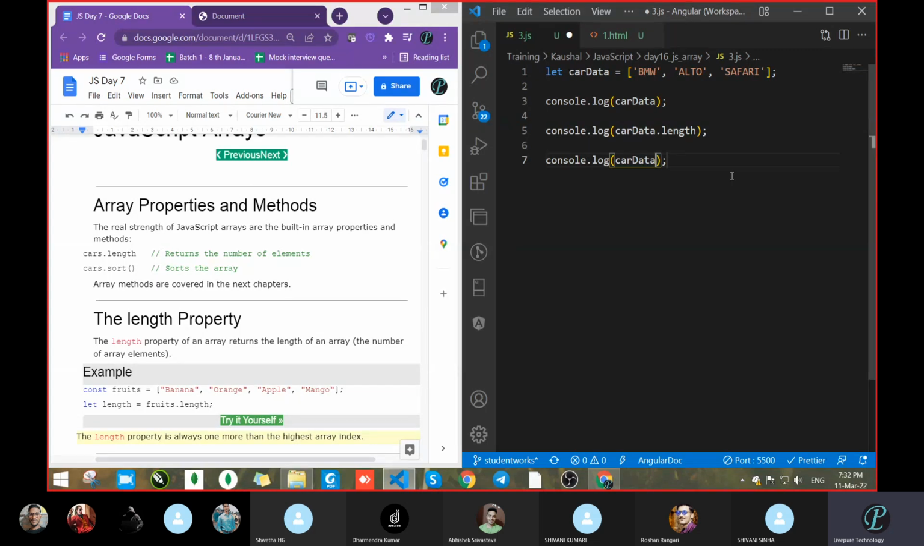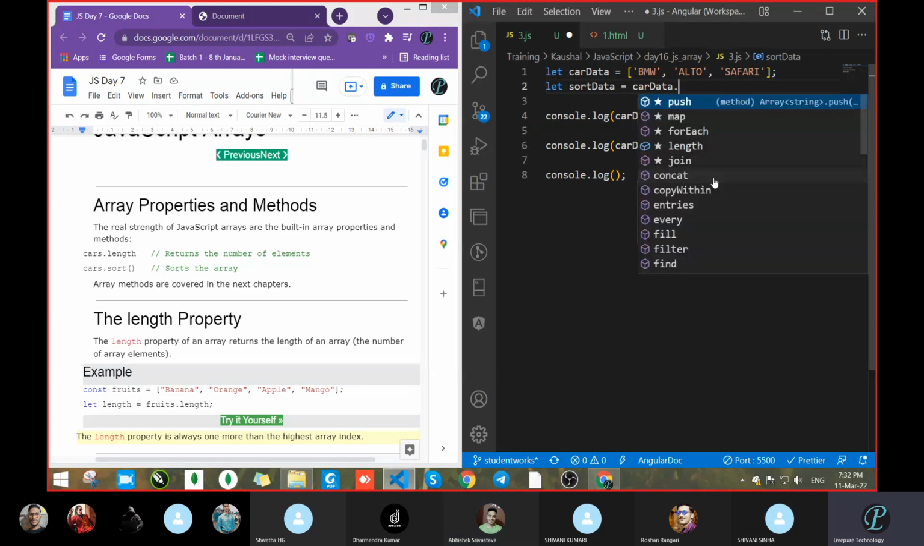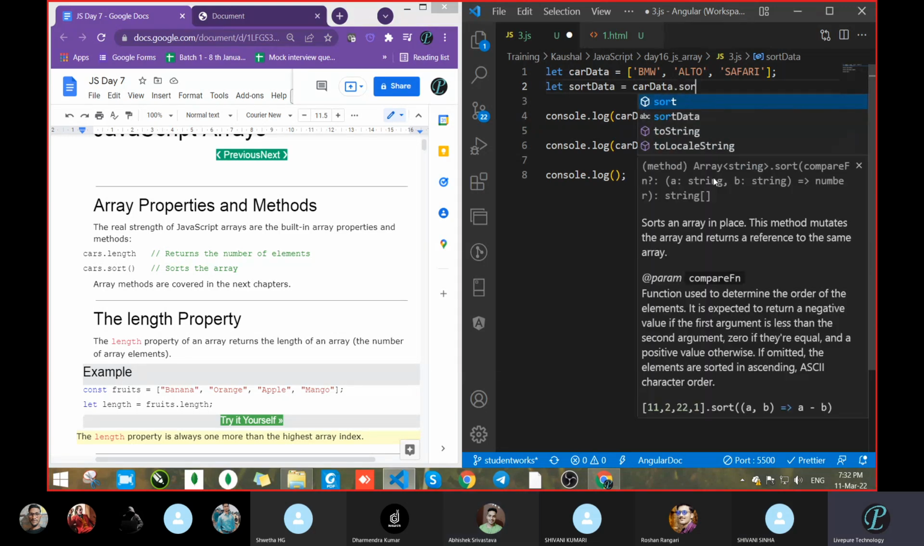So one method is there for arranging the data. How to arrange the data? The method name is sort. How will we pass it? Let's do sortData equal to carData.sort. What is sortData? That is a variable name. Here we will call the sort method.